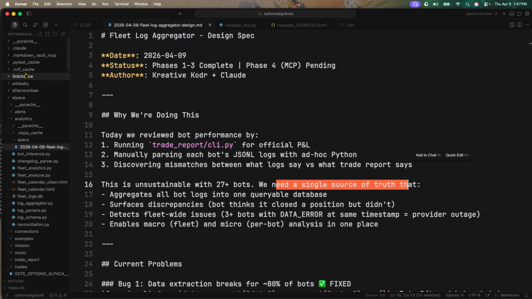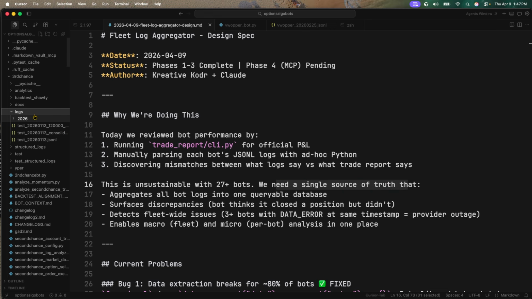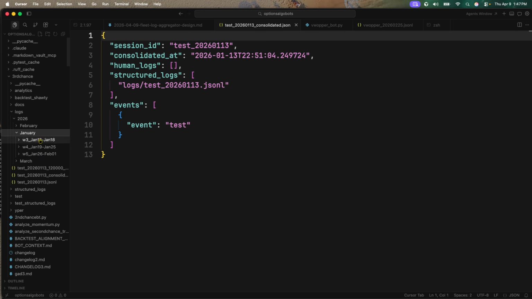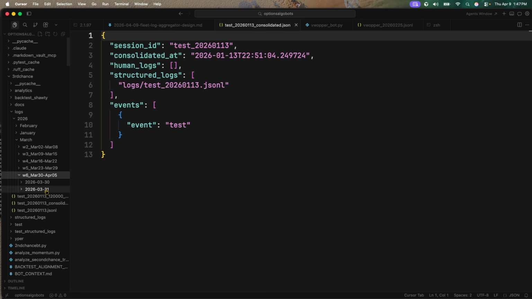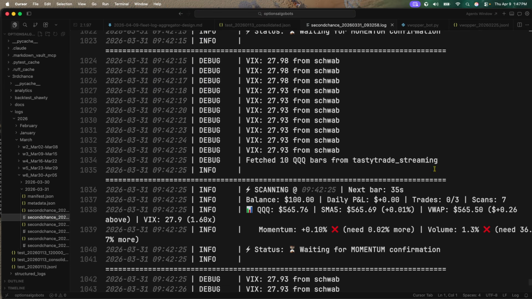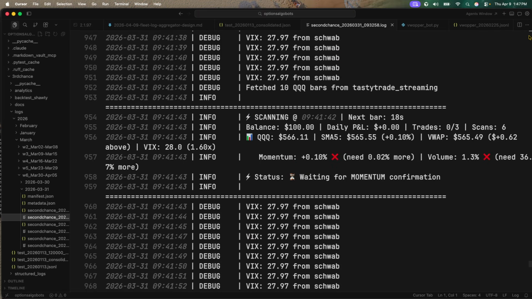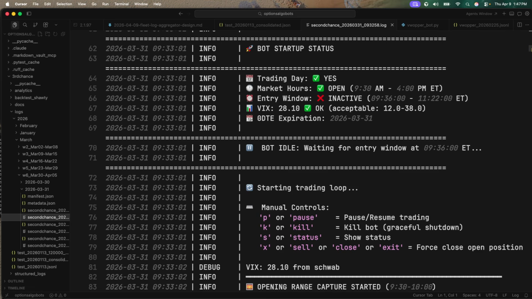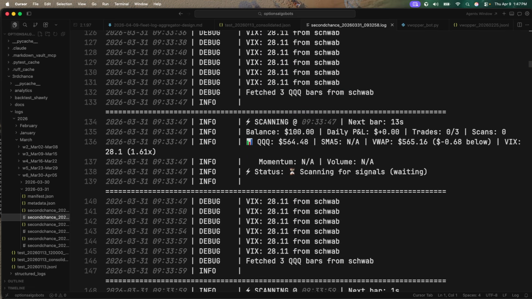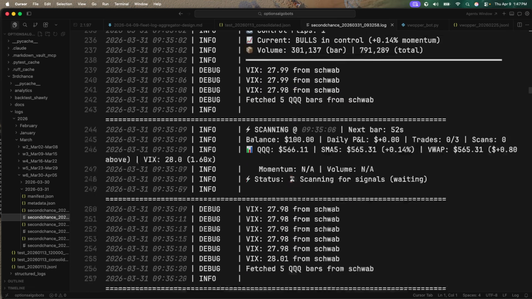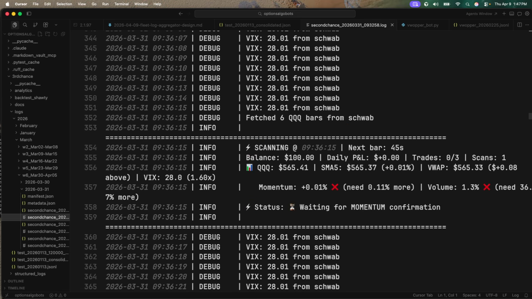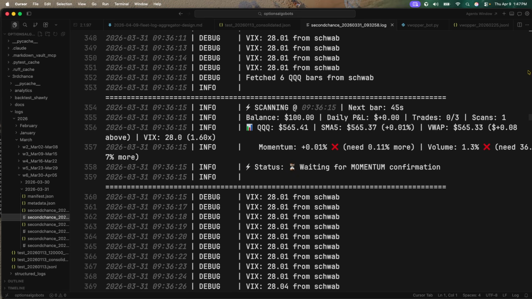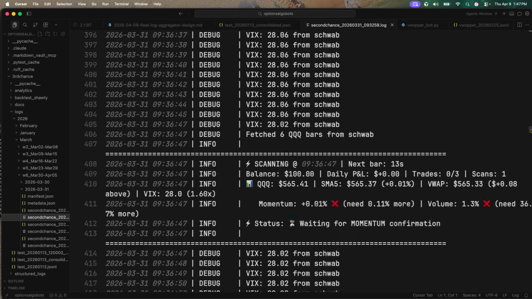Because what I used to do is go through each bot log, right? For example, let me pull this up, and then, all right, let me see if there's an error here. Is there any X or any warning? All right, let me stop. Okay, there's something I've got to fix here. Oh, look, you just opened a position. Opening range is complete. All right, perfect. If there's any X, okay, nope, it's just you logging. So I have to do this manually, right?